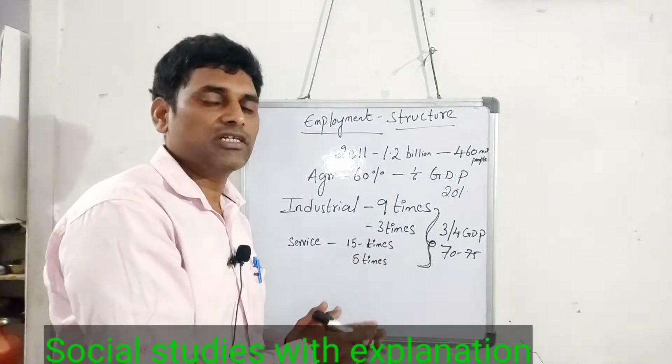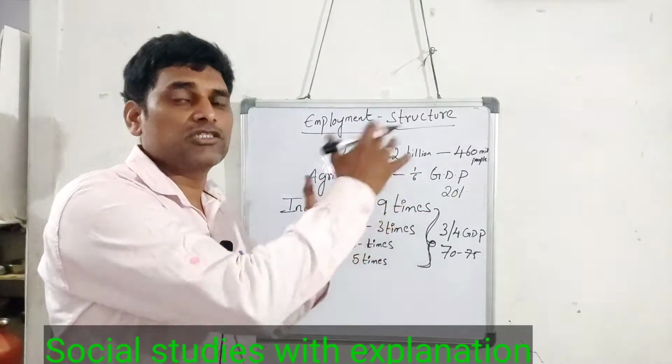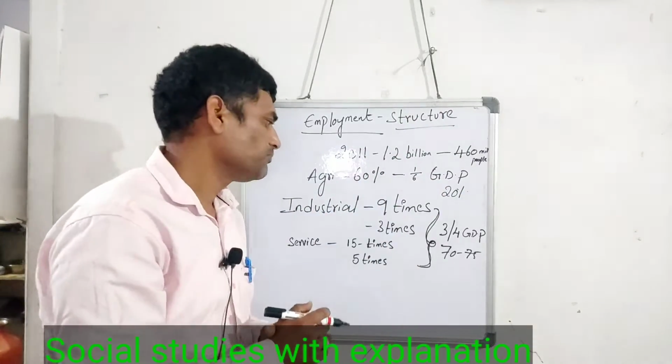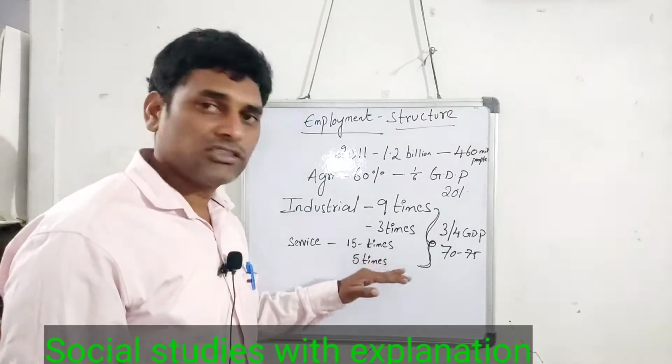It is clearly stating that the number of people working in the agriculture sector is more, even though it is working more, the contribution to GDP is less. So here, even though our country is developing, we have to address some issues.